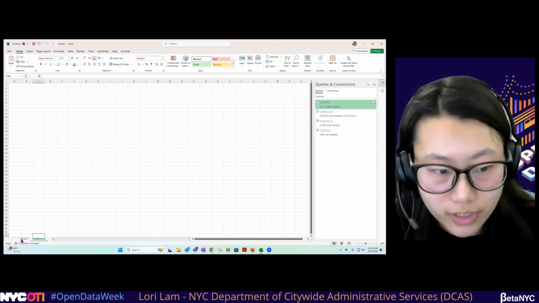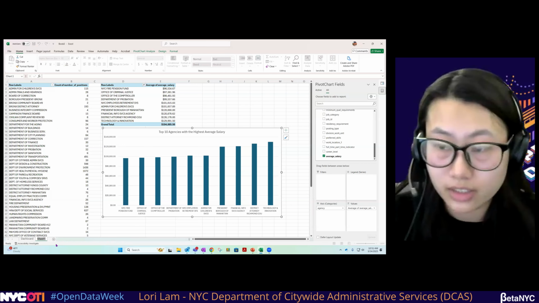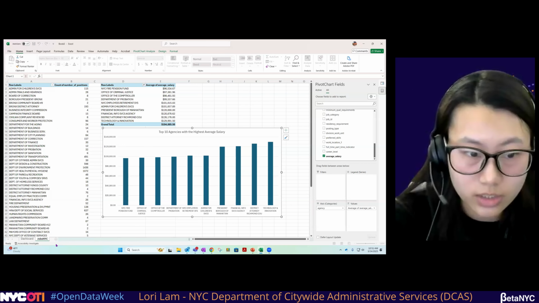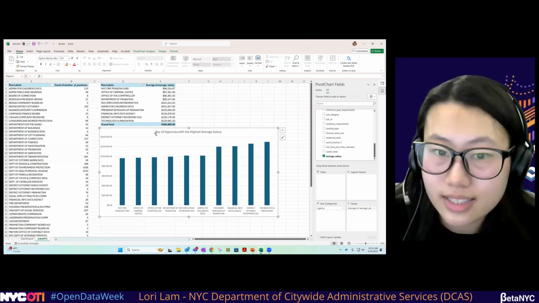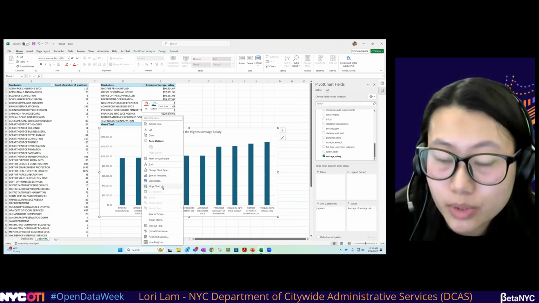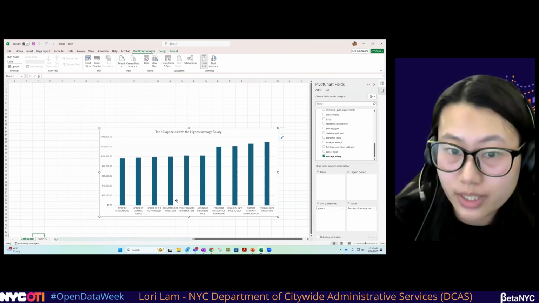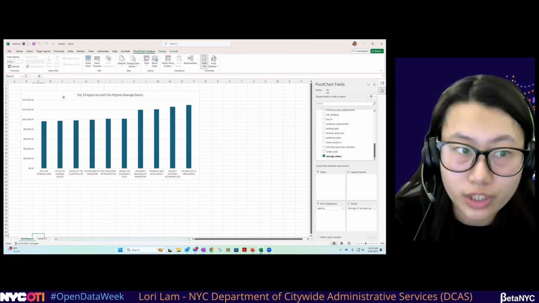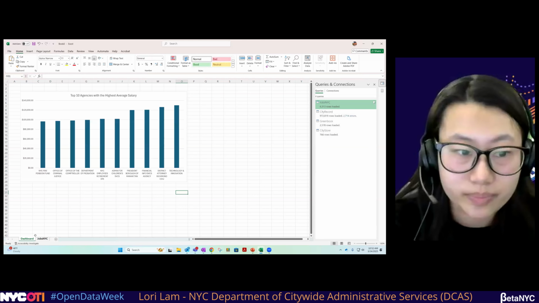I like to move it to the front, go back to our sheet 1. Let's also rename that to jobs NYC, so we know all of the pivot tables made here are related to that data set. And if you right click on the chart, you can easily move the object to the dashboard, click OK. And this is where we'll start building our dashboard with all our charts.